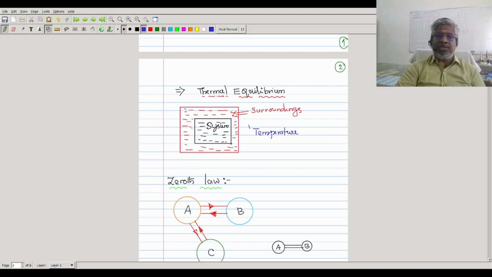Okay, for the time being, you just don't worry about the temperature. Once we complete this particular lecture, you may have more insight into the temperature. Okay, when system and surrounding are in thermal equilibrium, there won't be any heat transfer crossing the boundary of the